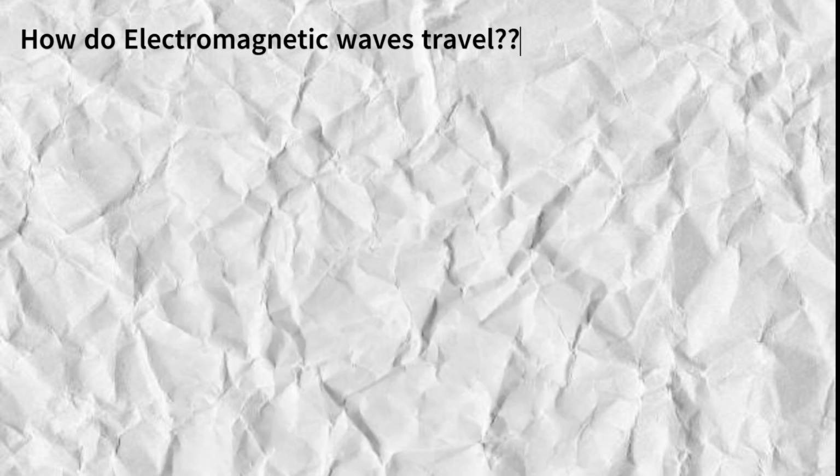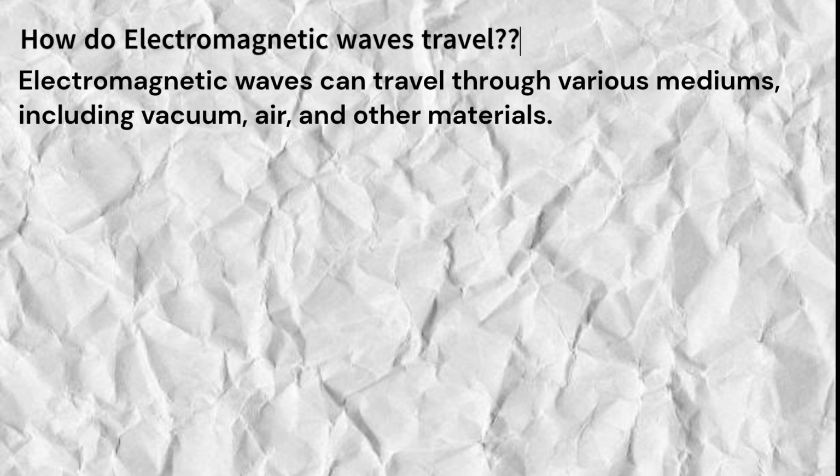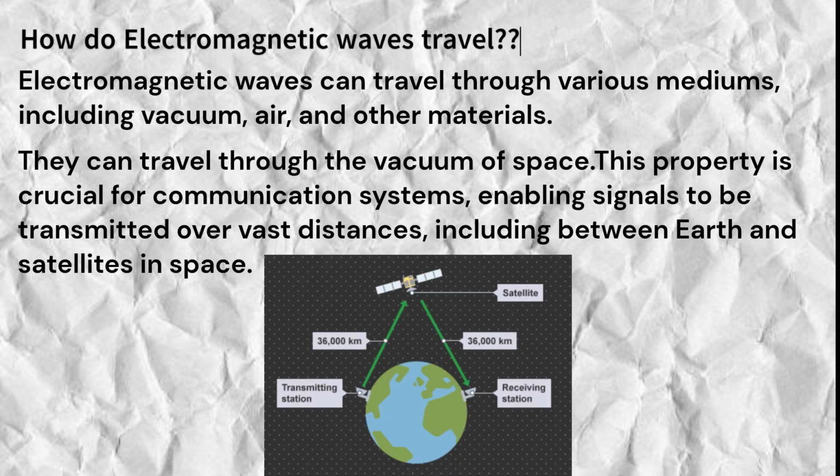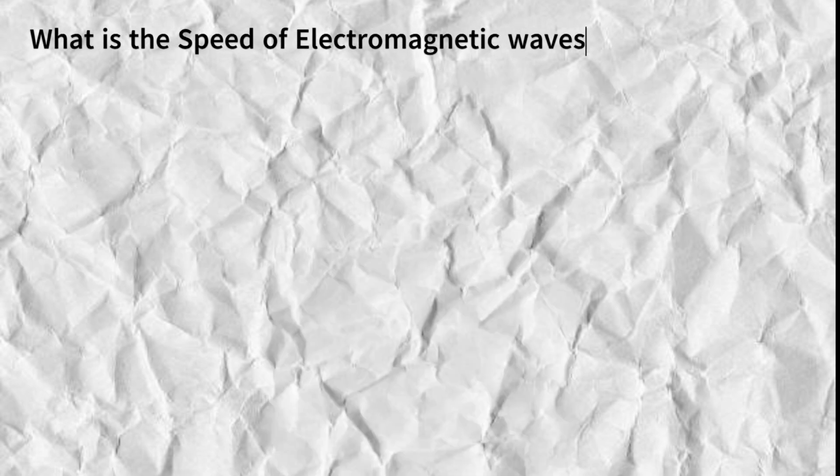And how do these waves travel? Do they need something to move through, like sound needs air? Unlike sound waves, electromagnetic waves don't need a medium to travel. They can move through a vacuum, air, and other materials. This property is crucial for communication systems, enabling signals to be transmitted over vast distances, including between Earth and satellites in space.